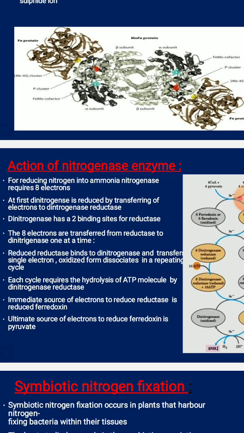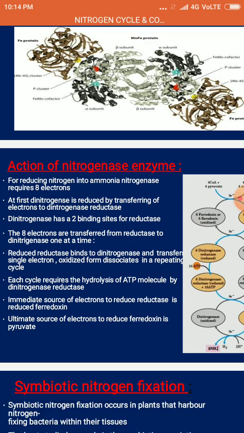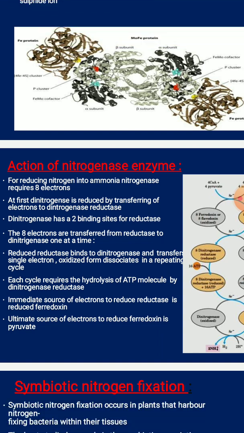So you can see the action of the nitrogenase enzyme, how the action is going to happen here. You can see in this slide. For reducing nitrogen into the ammonia form, this process requires 8 electrons. First, the dinitrogenase is going to be reduced by the transfer of 8 electrons from the dinitrogenase reductase, and the dinitrogenase has two binding sites for this reductase enzyme. The 8 electrons are transferred from the reductase to the dinitrogenase one at a time.